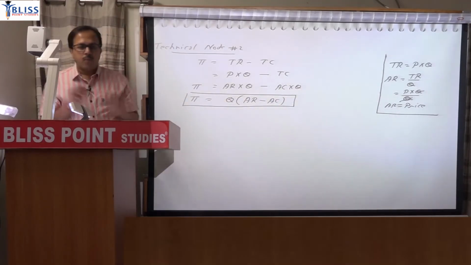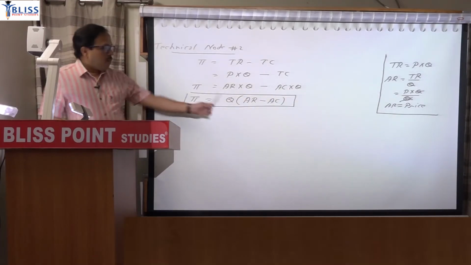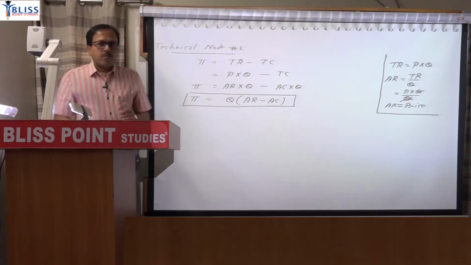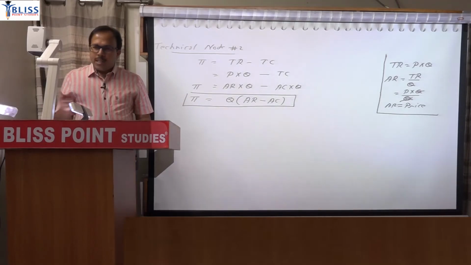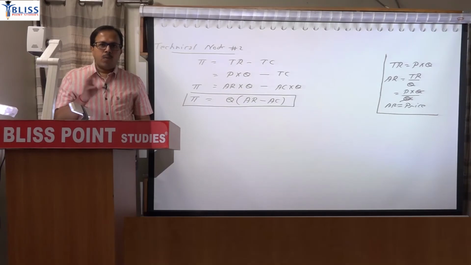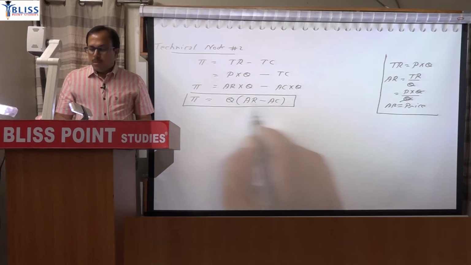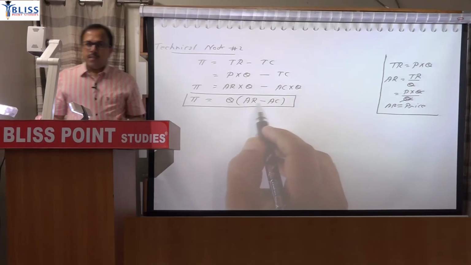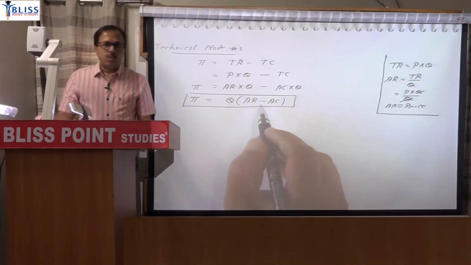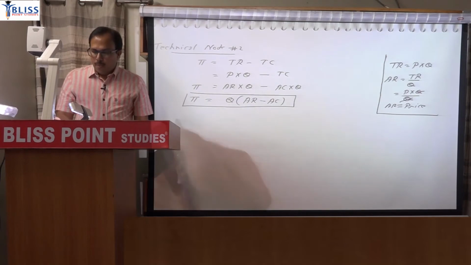Clear? Now, from where will you get this quantity? You have to know that quantity. So this quantity you will calculate by equating MR with MC. By equating marginal revenue with marginal cost, you get the profit maximizing output. So that is the profit maximizing quantity. But the term in the bracket can be positive, it can be negative, or it can be 0. So there are 3 possibilities.